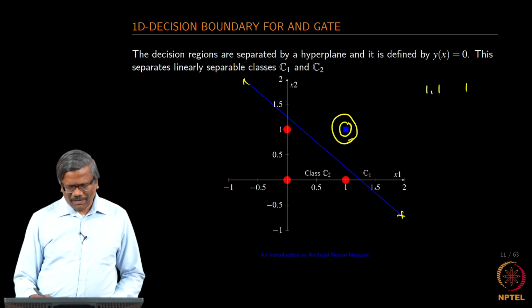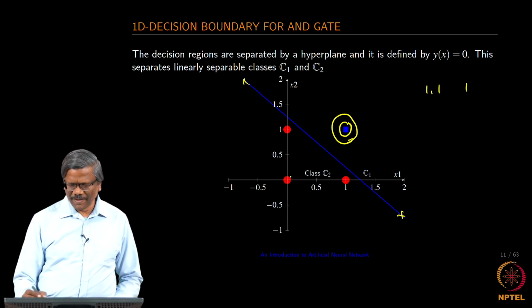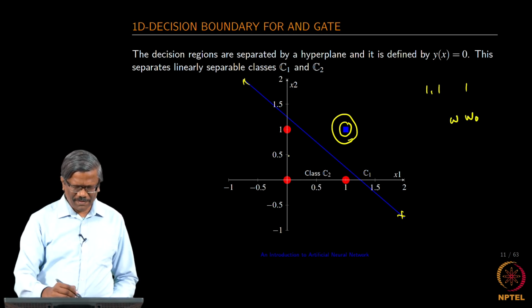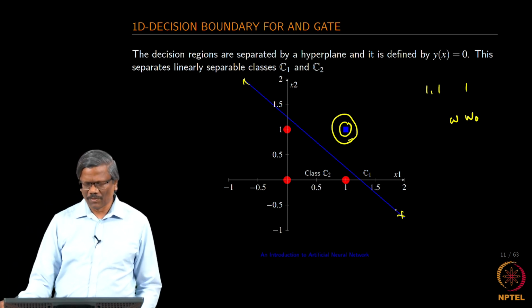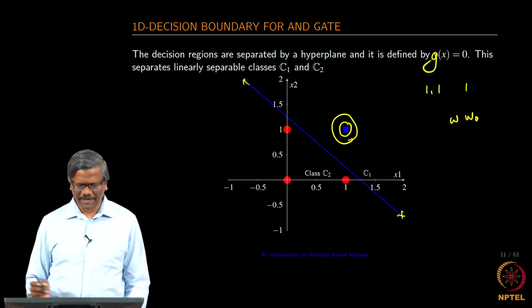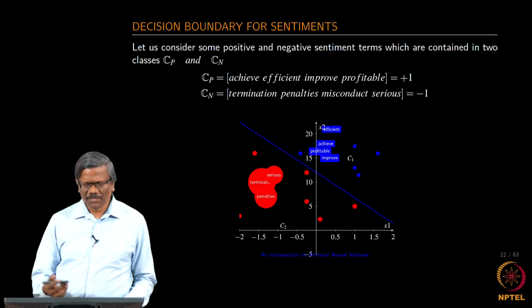Again if you want to estimate this, you can start by initializing the values of the parameters W and W naught and slowly and steadily estimate this particular decision boundary or estimate this model g of x equal to 0. Okay.